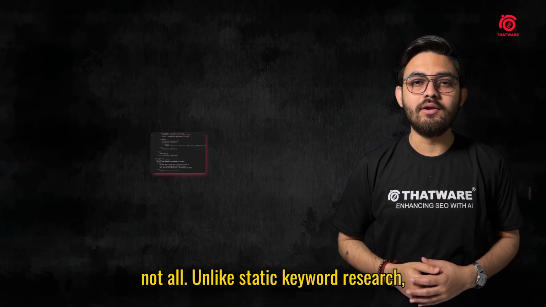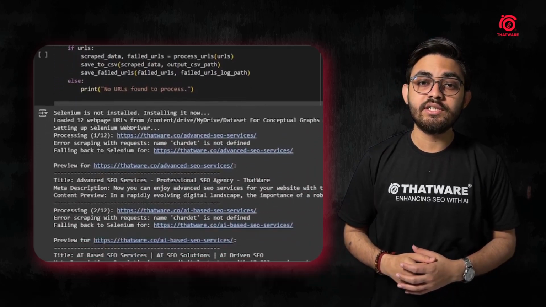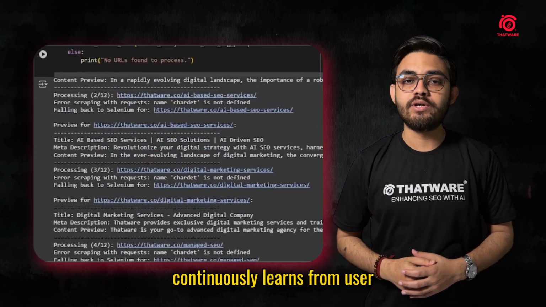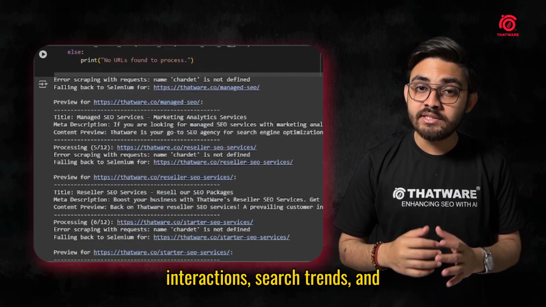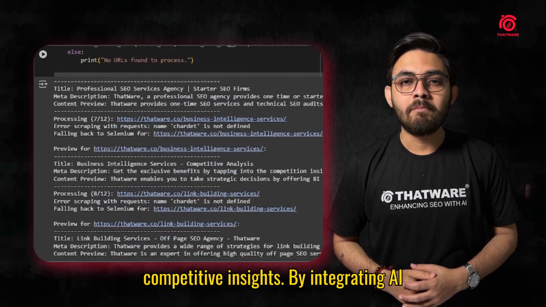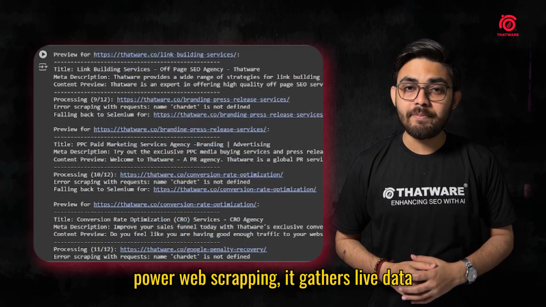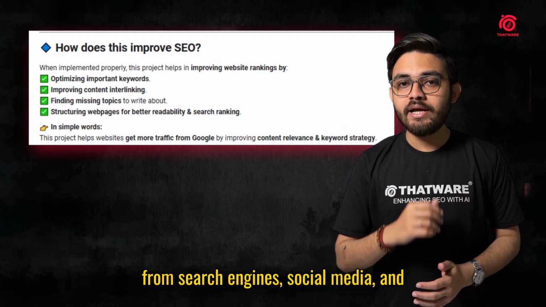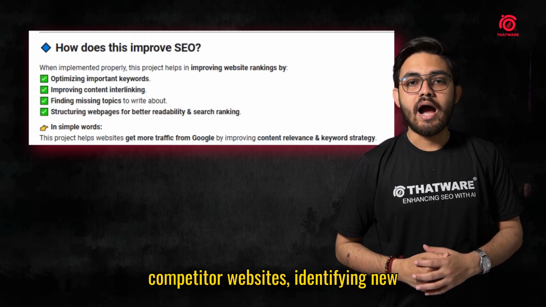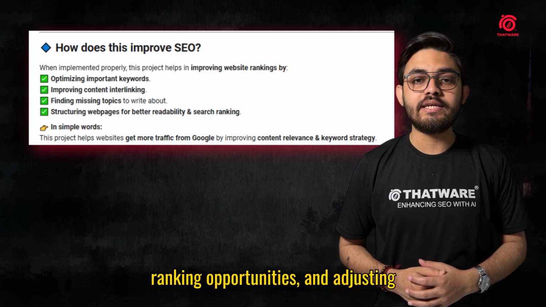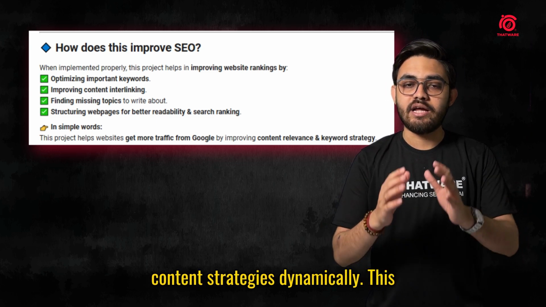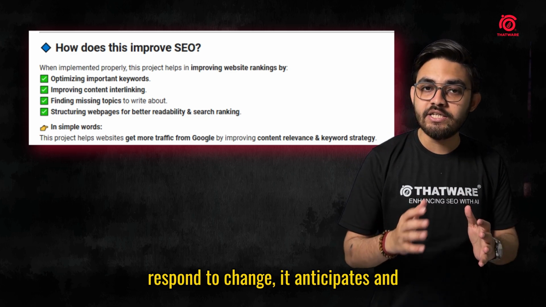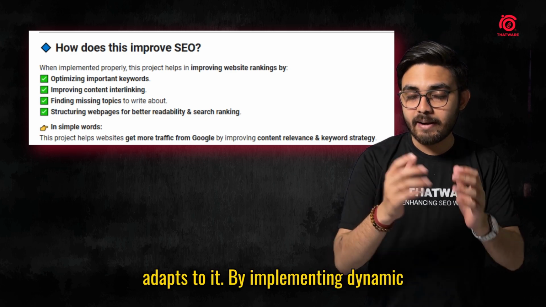But that's not all. Unlike static keyword research, this model evolves over time. It continuously learns from user interactions, search trends, and competitive insights. By integrating AI-powered web scraping, it gathers live data from search engines, social media, and competitor websites, identifying new ranking opportunities and adjusting content strategies dynamically. This means your SEO strategy does not just respond to change, it anticipates and adapts to it.